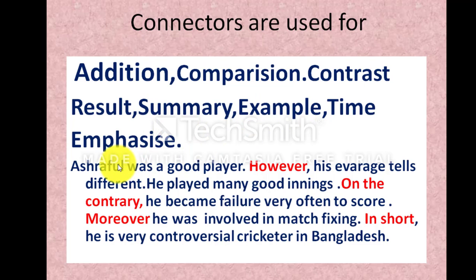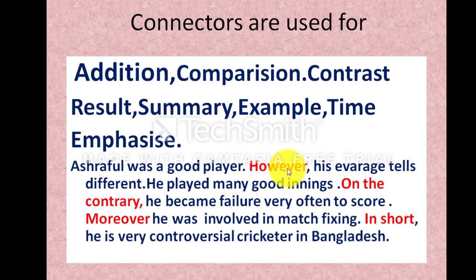Look here. Shuffle was a good player. However, his average tells different. You know Shuffle? He's a very good cricketer in Bangladesh. Shuffle was a good player, this is the positive side. His average was very slow, his average tells different, so it is a negative sense. This negative and this positive sentence have been connected with however.